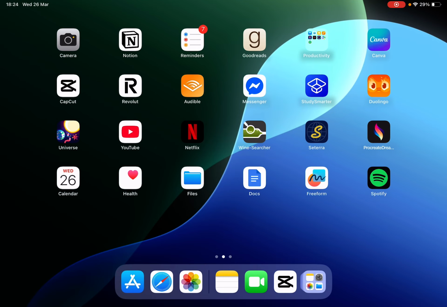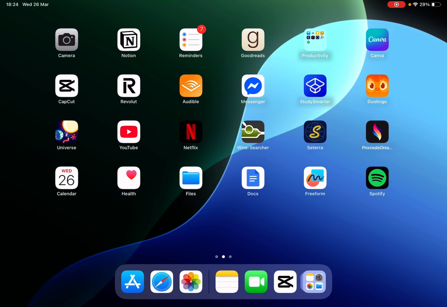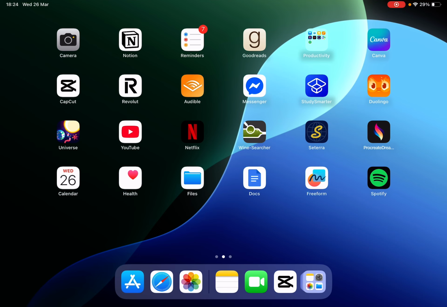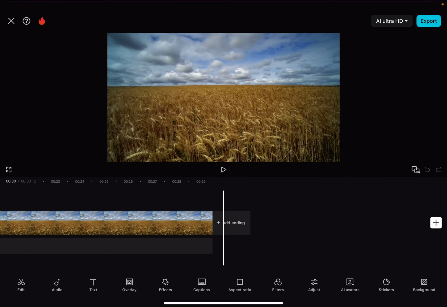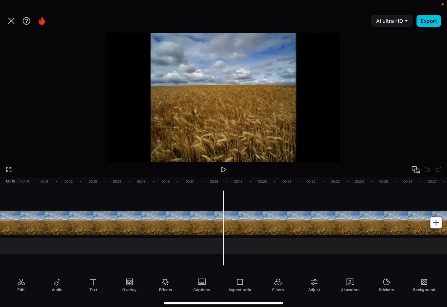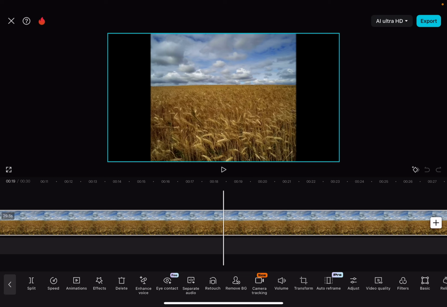Hello guys, in this video I'm going to show you how to separate drum sound in CapCut. So to do that, it's pretty simple. You just have to open up the CapCut application, open the project that you are working on, and then select the video where you would like to separate the drum sound.